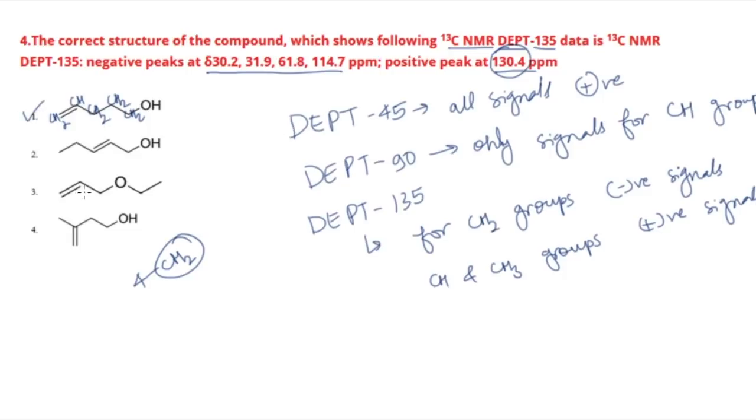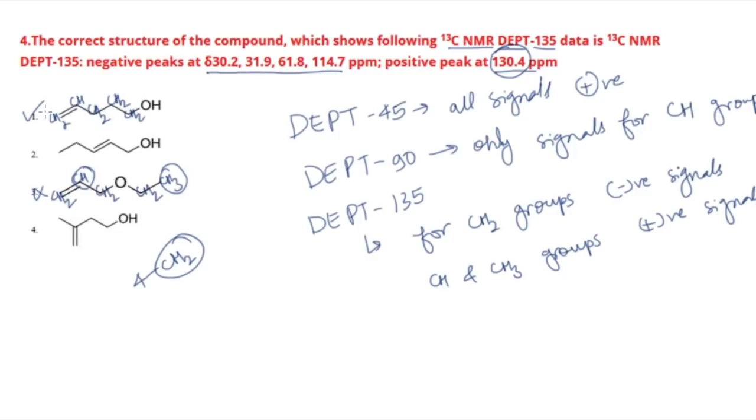You can check any of these options, you're not getting four CH2 in any of them. Over here you have CH3, then CH2, CH2, CH2, and here you have CH, right? So you should get two positive peaks and three negative peaks. That is not what you are getting, so this is not the correct option. Similarly you can check the others also. So the correct option is option number 1, right?